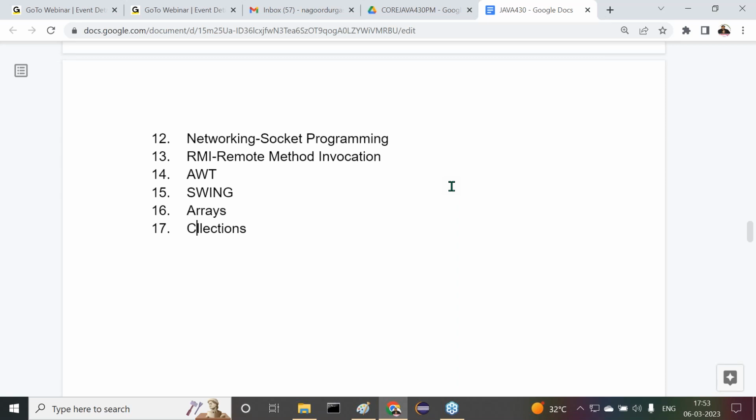The collection framework is the most important one. Another important topic in core Java is the collection framework. If we give object orientation 100 stars, for the collection framework we have to give 90 stars. Almost the same weightage. Object orientation, next the collection framework. Both are very important that we have to follow. Next one is generics. Somewhat important, but in the continuation of collections we are going to understand it. As part of the collections, we are going to understand generics. This topic is also required. After completion of this, next is JVM architecture.